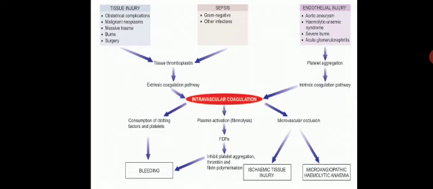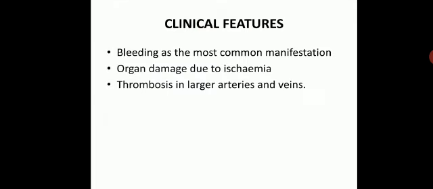So this is again a picture diagram. Here you can see how the intravascular coagulation is initiated. You can see tissue injury, sepsis or endothelial injury causes initiation of the extrinsic or intrinsic coagulation pathway. Once there is intravascular coagulation, there will be consumption of clotting factors and platelets, which causes bleeding. There will be plasmin activation and fibrin degradation products, which inhibit platelet aggregation and thrombin and fibrin polymerization, which can also lead to bleeding. There will be microvascular occlusion, which can cause ischemic tissue injury and microangiopathic hemolytic anemia.